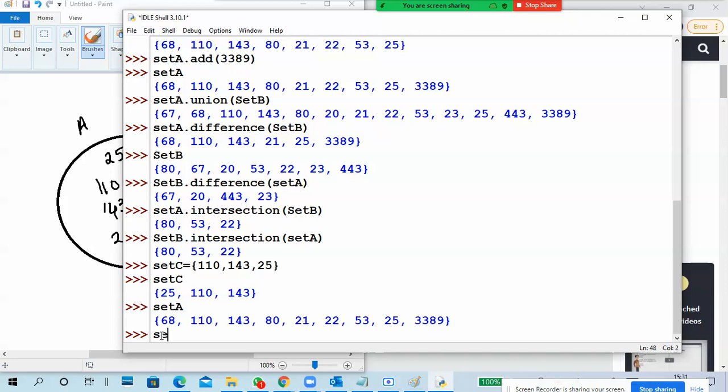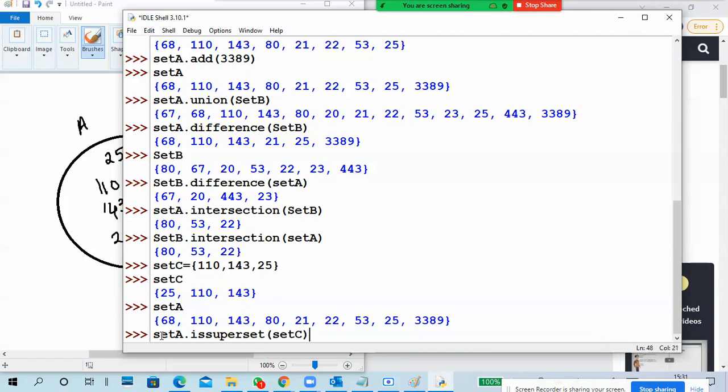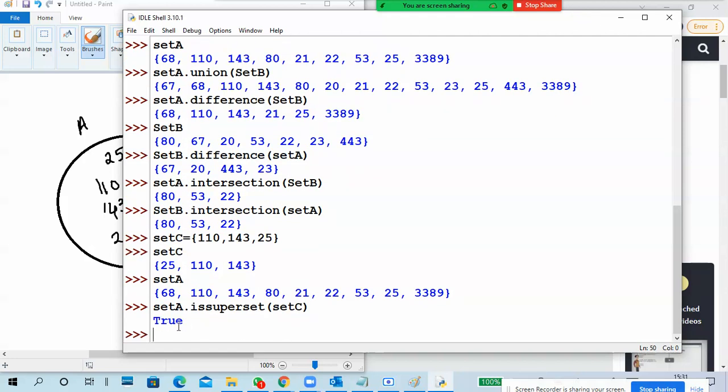So here is the question: set A dot is superset to set C. Superset means all elements in set C are in set A. So set A is a superset of set C. Yes, true.